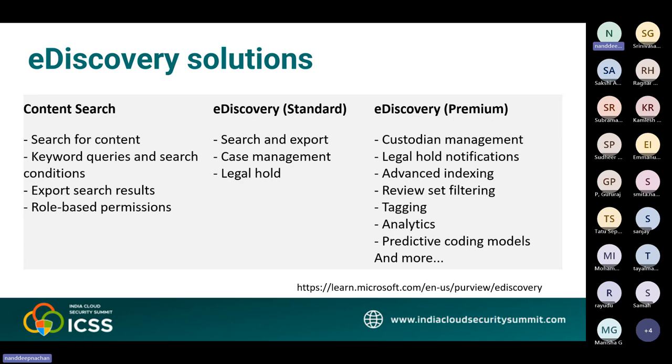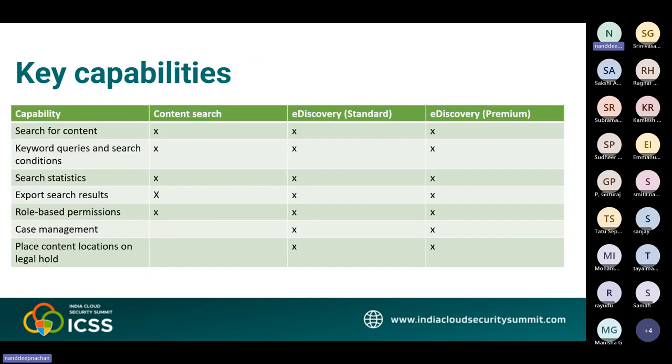But now let us go into the key capabilities of each of those and discuss what kind of capabilities each of these solutions provides. The table on the screen compares the key capabilities available in content search, e-discovery standard and e-discovery premium.